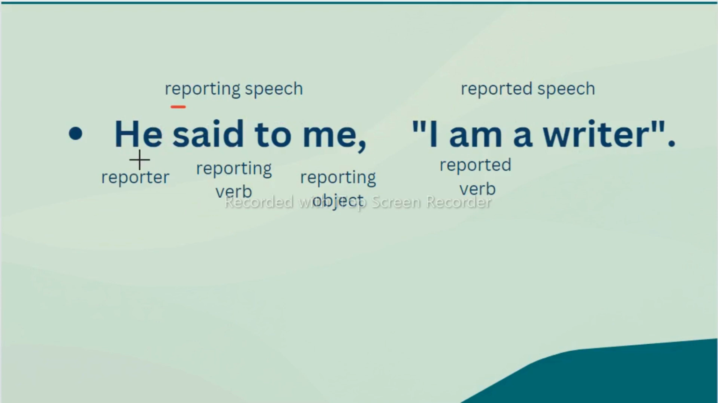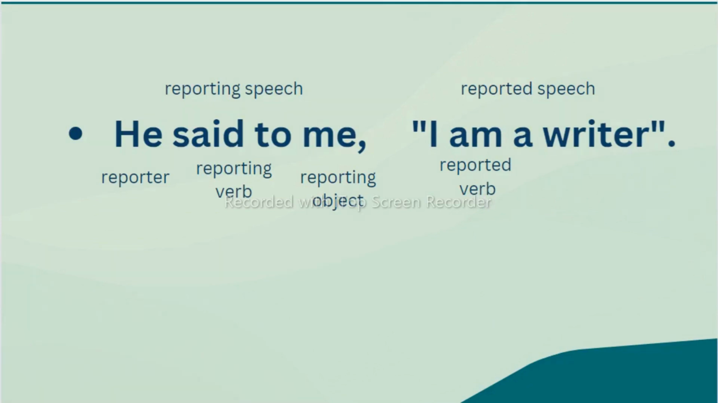The first one, he, is called the reporter, because we are reporting the words of what the reporter said. So this is called the reporting subject, and the first verb in the reporting speech is called the reporting verb, and this is the reporting object. Now the verb after the inverted commas is called the reported verb. Based on this reported verb, we will change our indirect speech. Like if it is in present, we'll change it to past, and if it is in past continuous, we'll change it to something else. We'll see all the rules in detail.